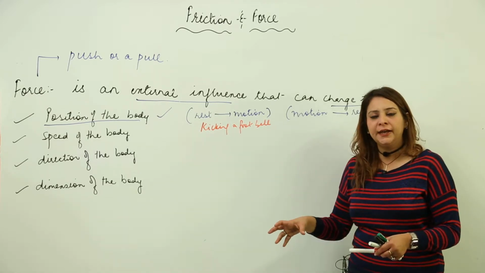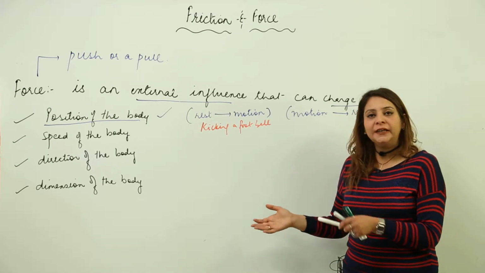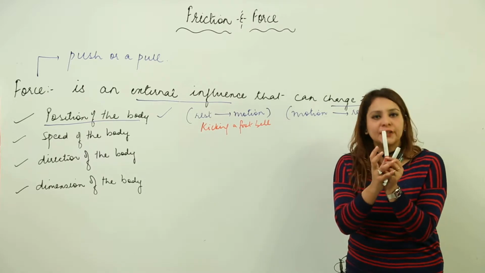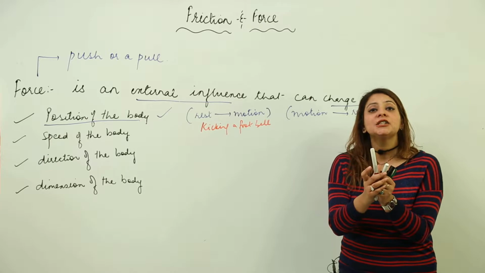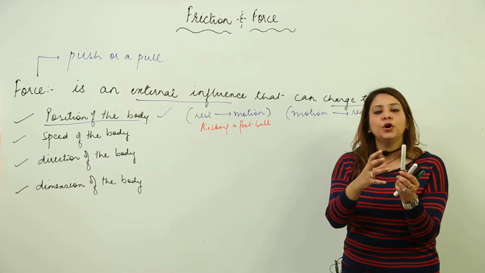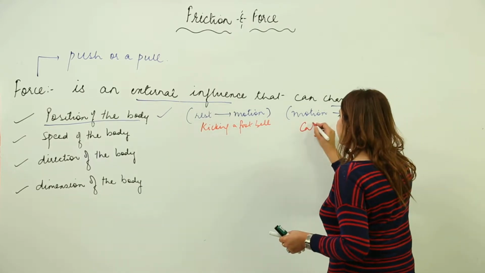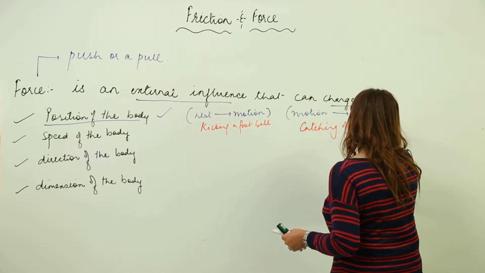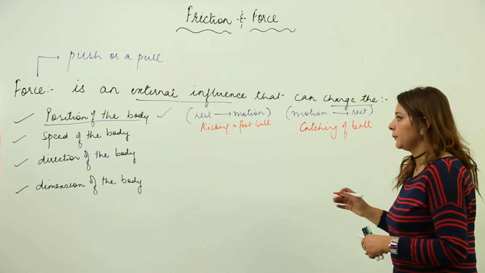Whenever the batsman hits the ball, the fielder can catch the ball. When he makes the catch, he is stopping the ball. Earlier the body was in motion; now when he catches, the body changes from motion to rest. So catching a ball is an example where motion is transformed into rest.